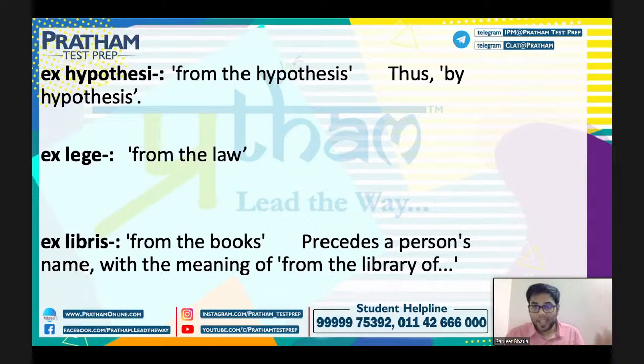Okay, now the next term is ex lege. That means from the law, right? Anything that is coming from the law is called ex lege. Coming to the next term, that is ex libris. That means from the books. Anything that is coming from the books precedes a person's name with the meaning from the library of, right? So anything that is coming from the books is called ex libris.